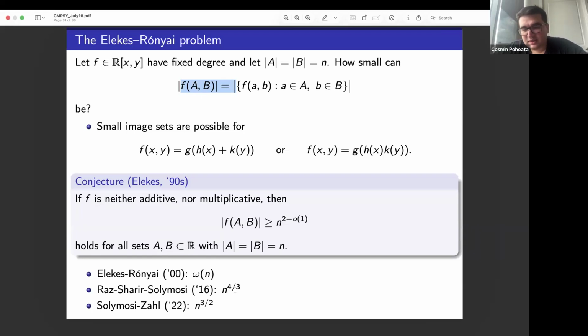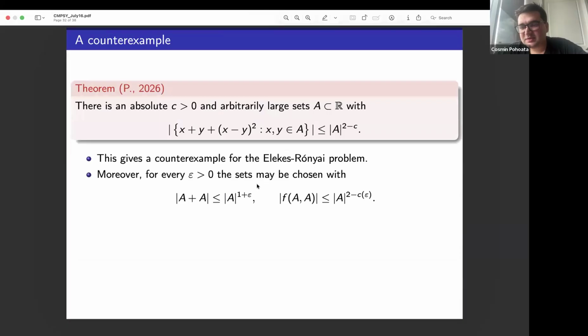Raz, Sharir, and Solymosi showed n to the 4/3, n to the 3/2, and the results seemed like they would be converging towards n squared. But it turns out this is false, and the search for a counterexample was inspired by this amazing development on the unit distance problem. It was a very pleasant surprise that you can use these ideas from our combinatorial sieve with the Chinese remainder theorem to cook up a very natural counterexample.